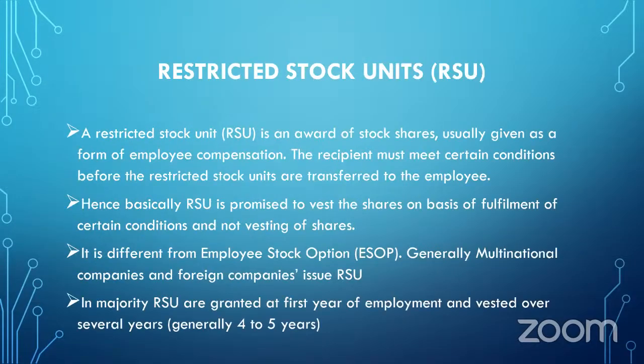RSU is a stock of shares which is given by the company to its class of employees as compensation on fulfillment of certain conditions. The concept of RSU is different from the employee stock option, that is ESOP. Generally, multinational companies and foreign companies issue RSUs on the fulfillment of certain conditions. The conditions are specified at the time of employment only, and the shares are granted to the employees, and the shares will be vested over a period of several years, upon the fulfillment of all those specified conditions.